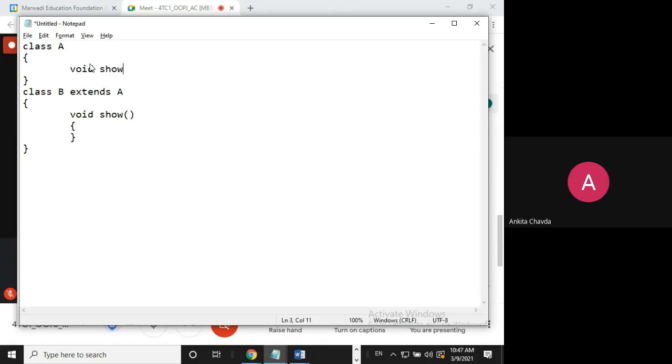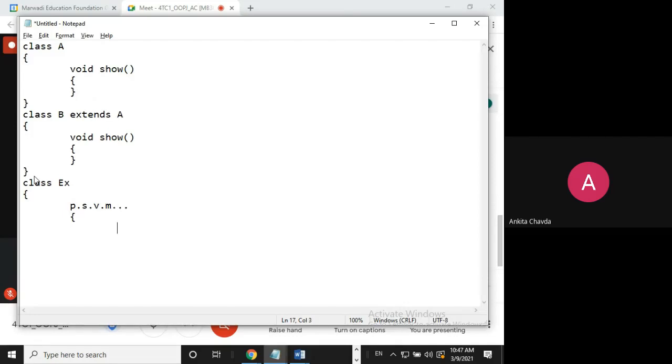I was not writing the whole thing, but let's write it. Now in another class where it's public static void main, right? Here what I was doing, if I'm creating object of A, that A equals new A, and via this object a.show, if I'm calling my method, which show method will be called? Class A's show method will be called, means this one.